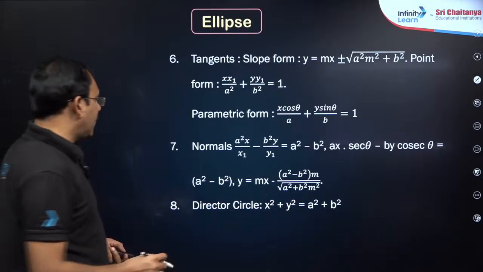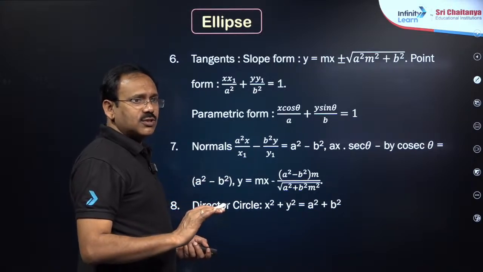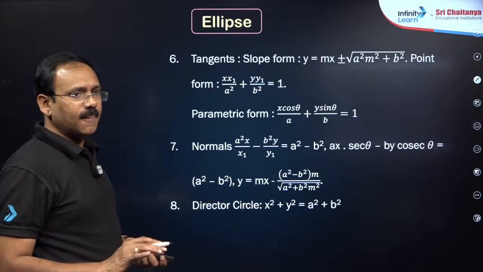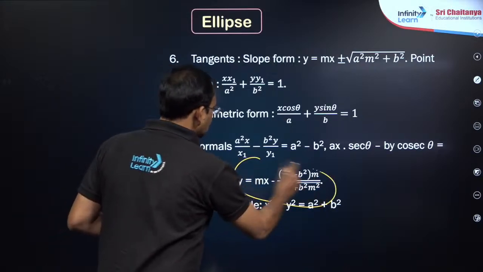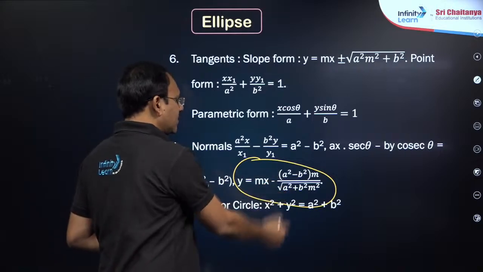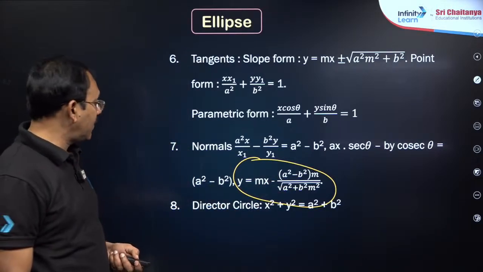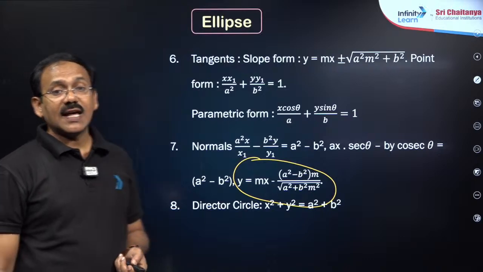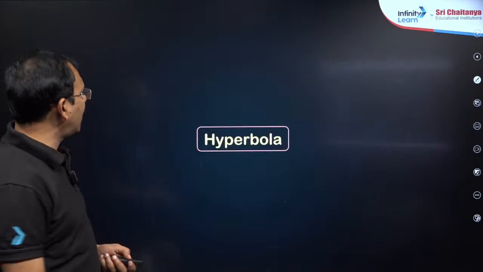Try to remember this condition if the question is given related to normal. If y = mx + c is the normal, c must satisfy this condition: (a² − b²)m / √(a² + b²m²). And the director circle will be x² + y² = a² + b².